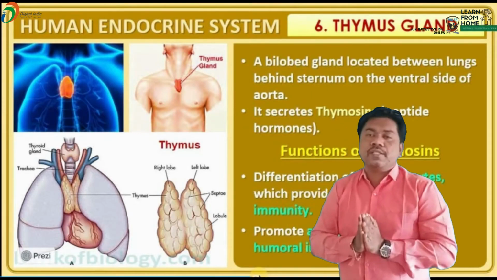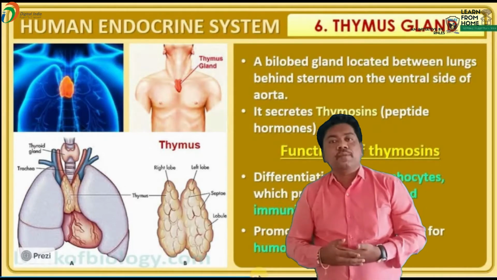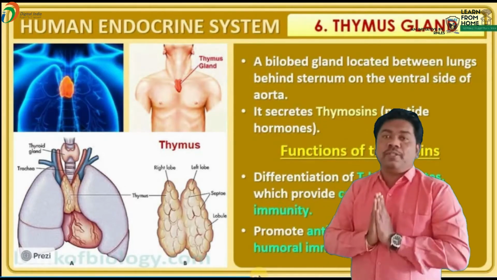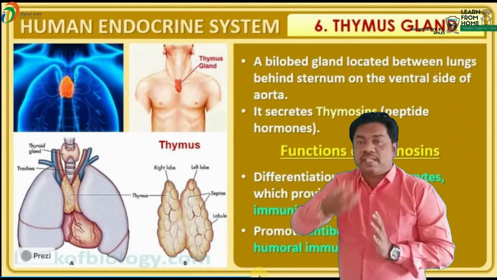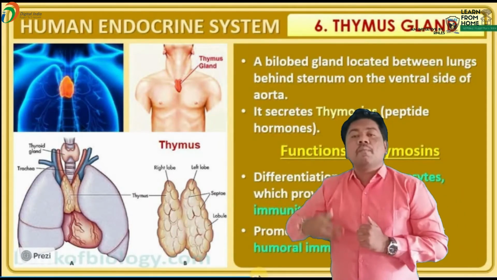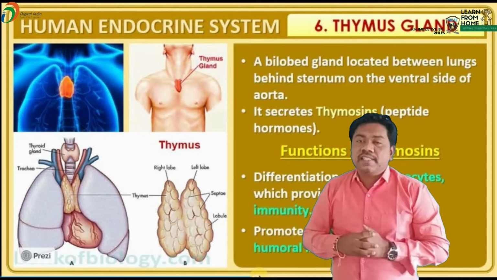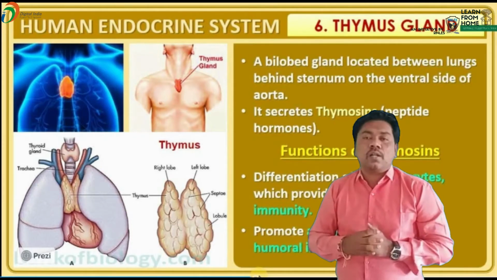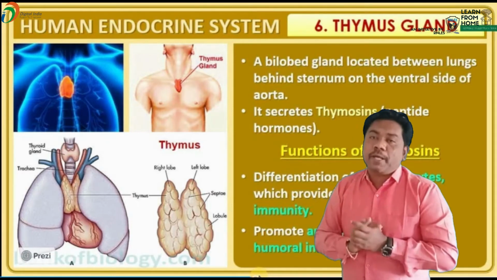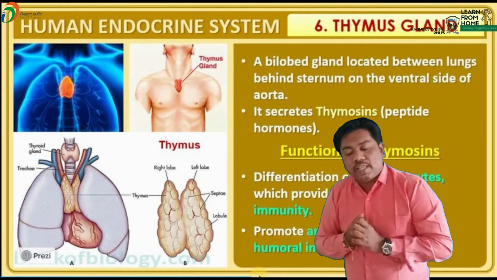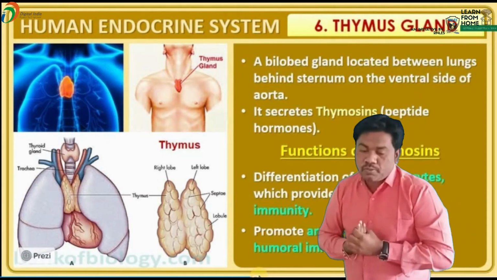So due to that reason, it provides which kind of immunity? Cell mediated immunity. Immunity means resistance power. We get resistance power with the help of blood cells known as lymphocytes. Those lymphocytes are completely matured with the help of the hormone thymosin.